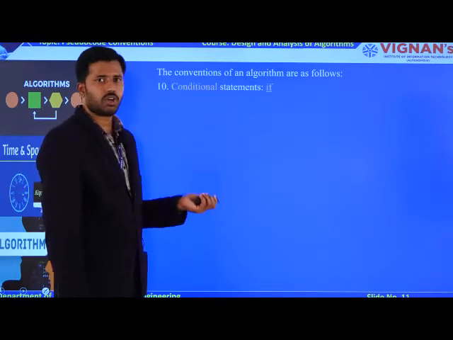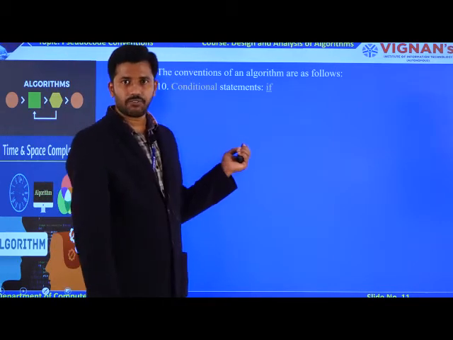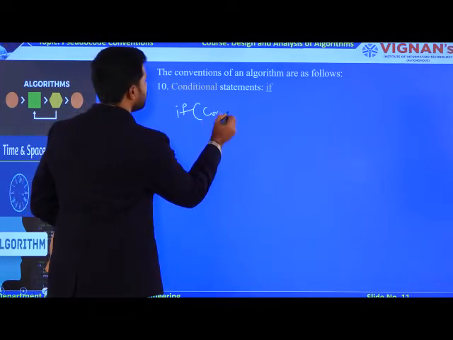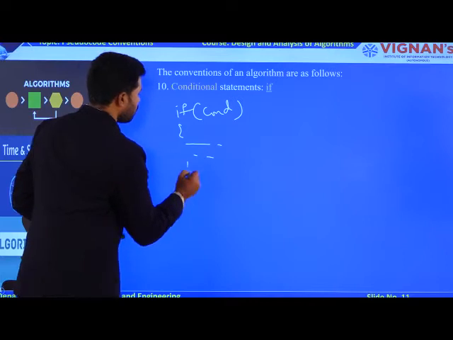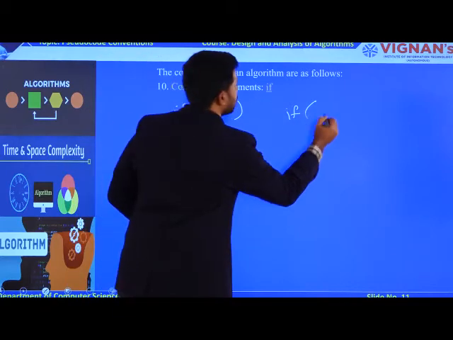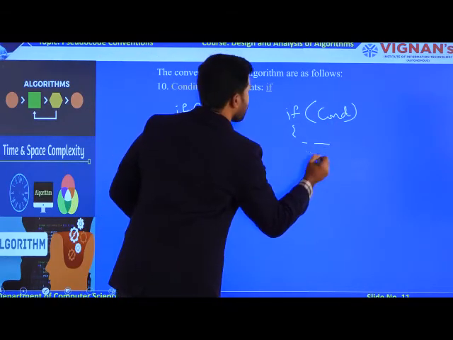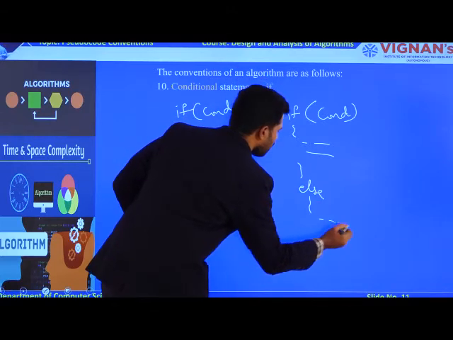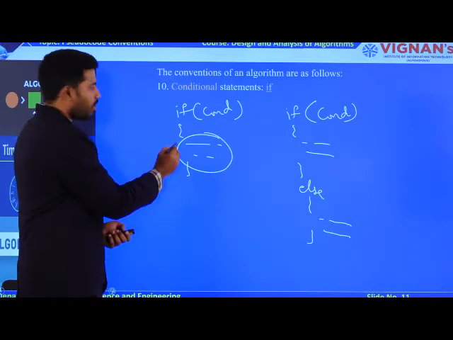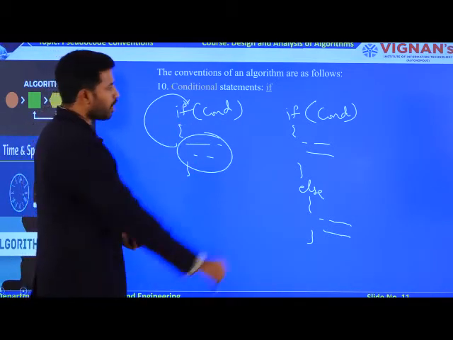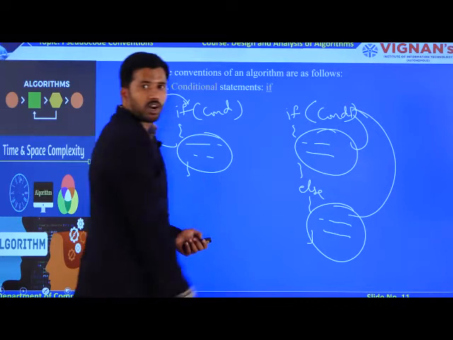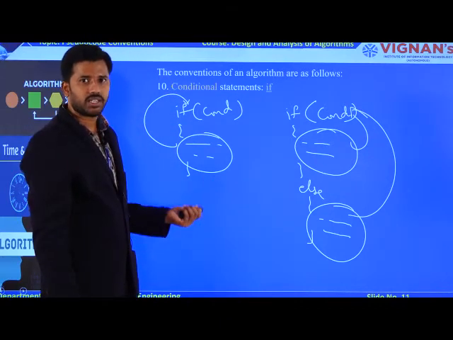Now, coming to the next one, which is going to be your conditions, the if condition. So, in how many ways can you write an if condition? If followed by condition with logic. And the second way you can write an if condition is with an else block. If condition followed by logic, followed by a logic with else block. So, here one statement will be associated with one condition. But if you observe here, there are two statements which are associated to the same common logic. That is the difference between if condition as well as if else.